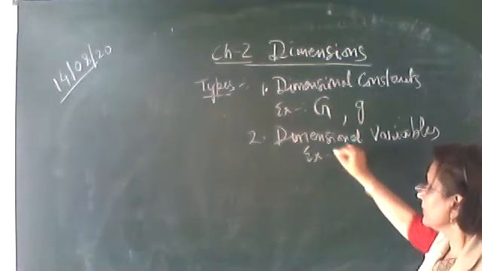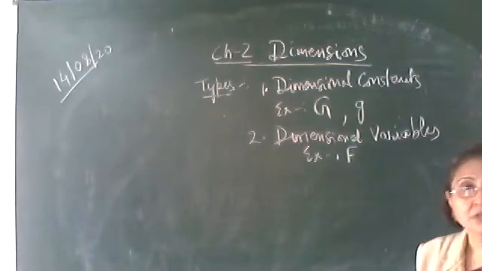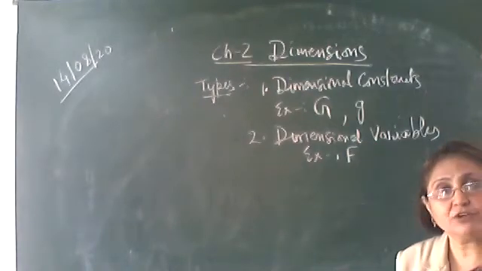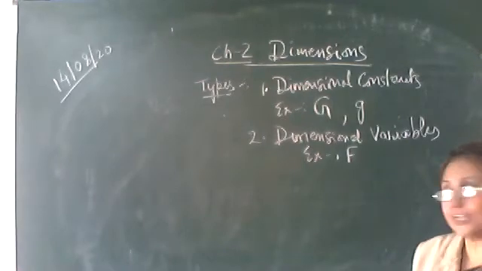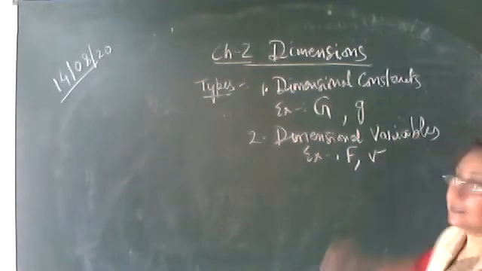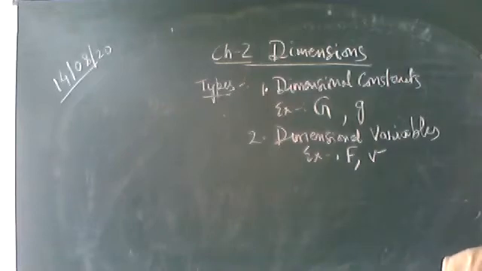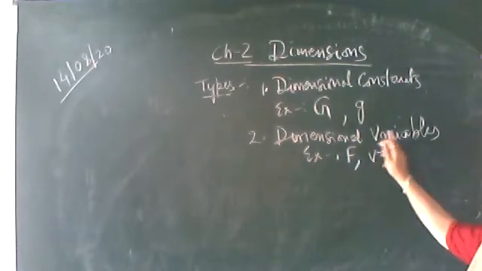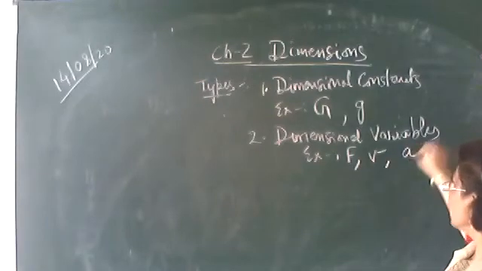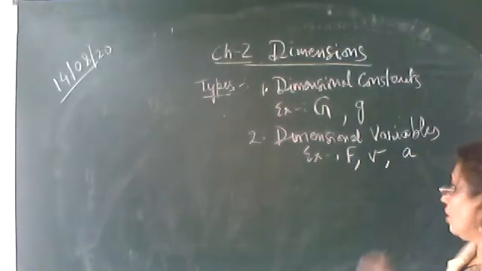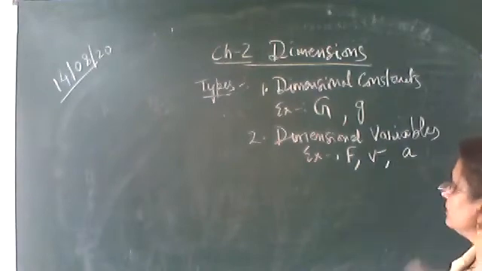Examples are force. A force of 20 Newton can also be applied, 100 Newton can also be applied. Velocity. A particle can be moving with 20 meter per second, 30 meter per second. The value is not constant. So they are called as dimensional variables. Other examples, acceleration. All these are dimensional variables.